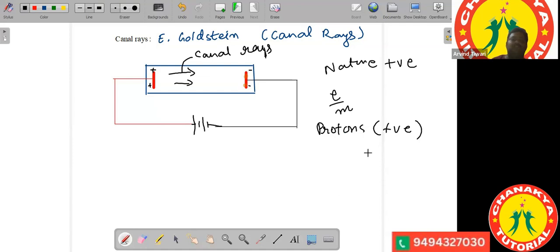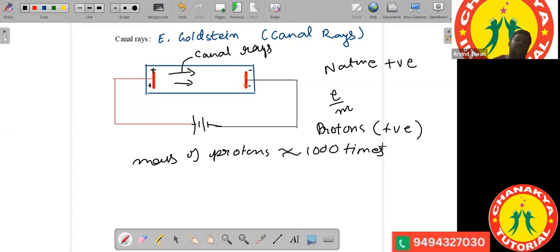Okay. So he found out that the mass of protons was about 1,000 times heavier than electrons.